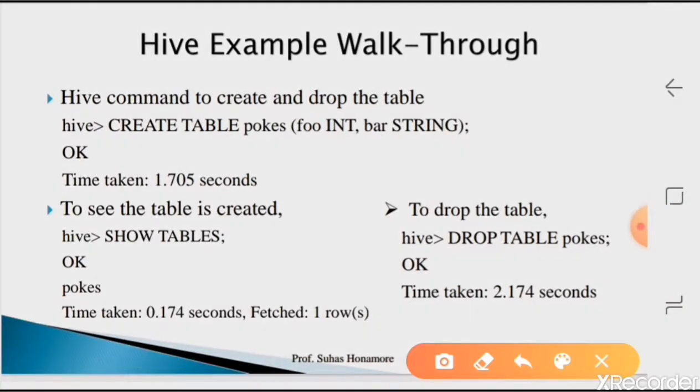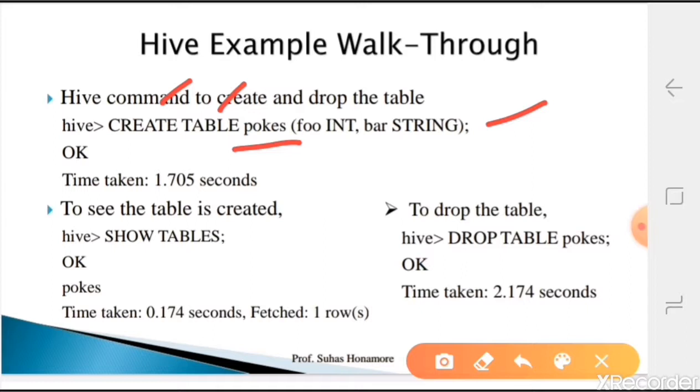Here we are taking the example of creating a table called books. We say create table, which is a normal SQL command, then the table name, then inside that we give the names of the columns and data types. Like that we are creating it.